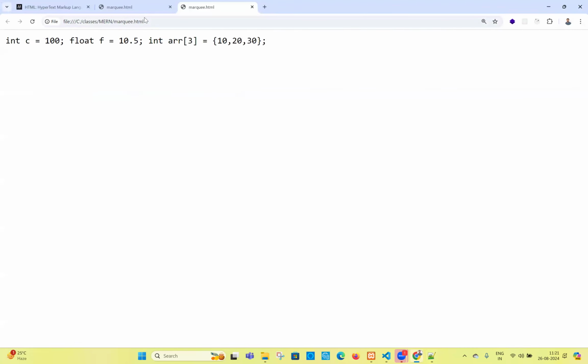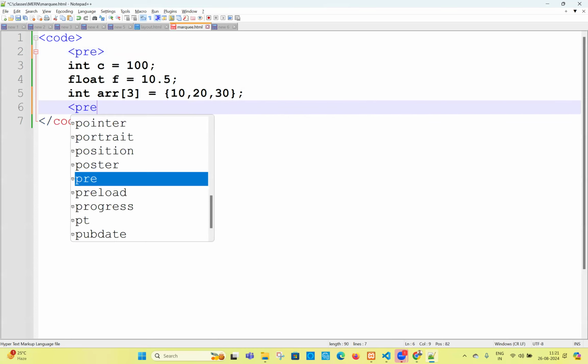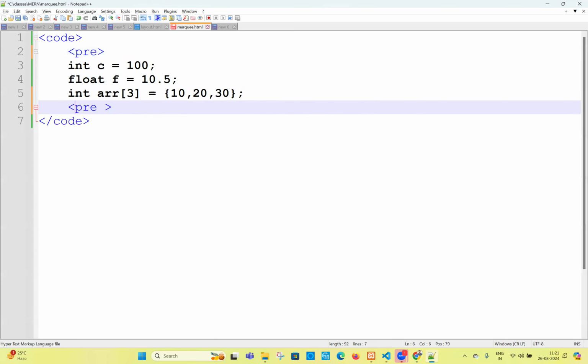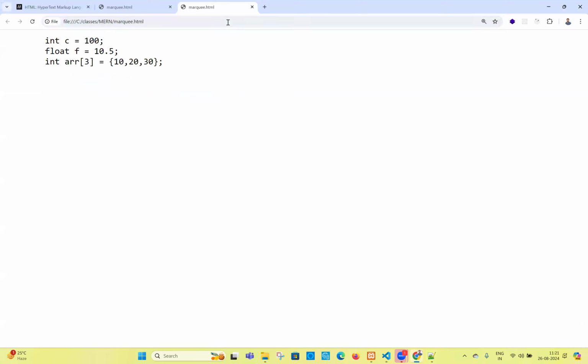Now the output will be, but the problem is what? They're all coming in one line. I don't want them in one line. I want to see them the way I wrote them. Obviously, 100% you will use the tag called the pre tag. Because of prefixing this with the pre tag, your output will be neat. Now you can go and close this pre tag, and now if you see, your output will be like this. Neatly, it will be like this. The pre tag adds our code like this.